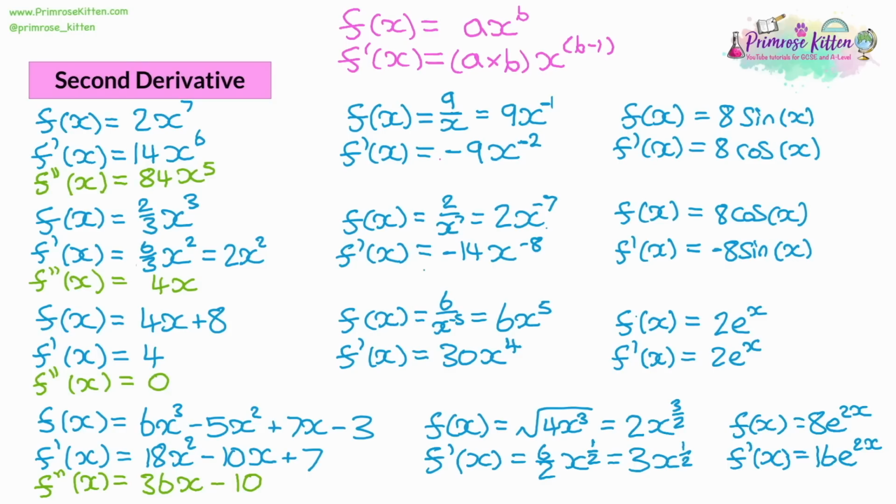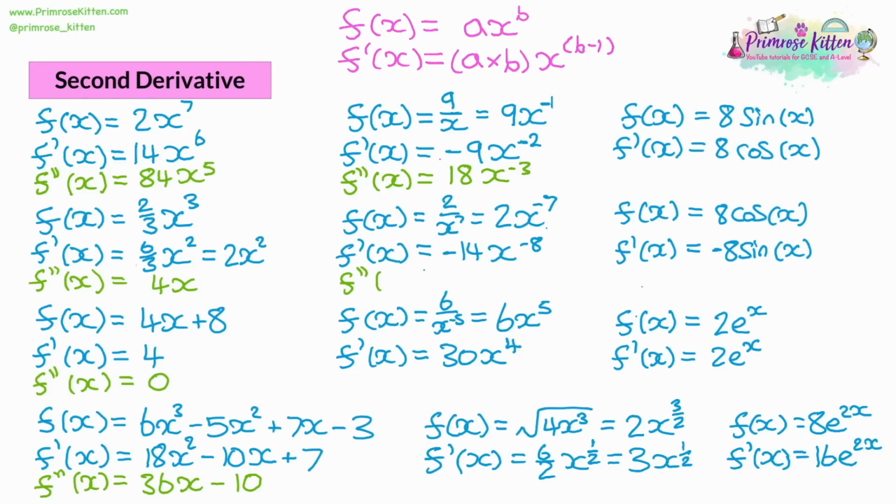Now, with the next set, some of them have got negative numbers, so be very careful with those. So the second derivative of our next question, we've got a -9 for a coefficient and -2 for the power. So -9 times -2 gives a +18. Then we reduce the power on the x, so it's going to go to -3. So you can see we start with -1 in the original question, -2 for the first derivative, and -3 for the second derivative, reducing by 1 each time.